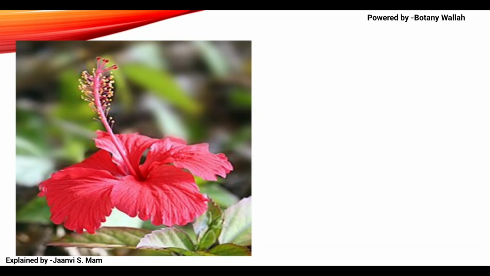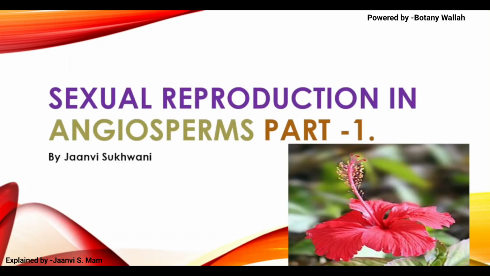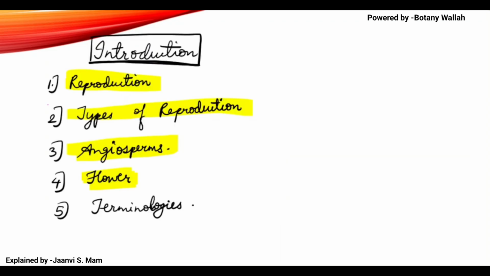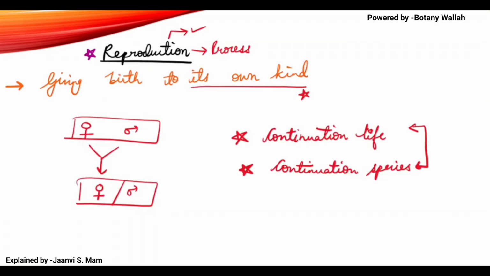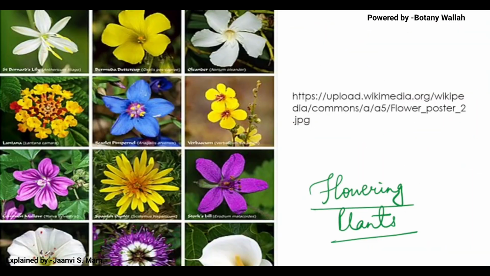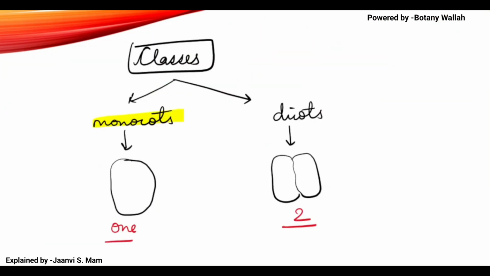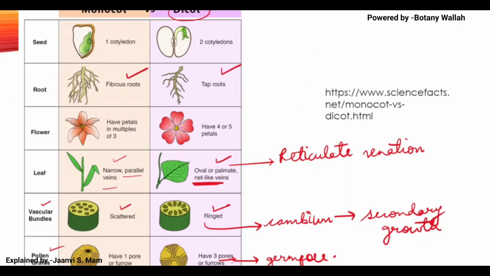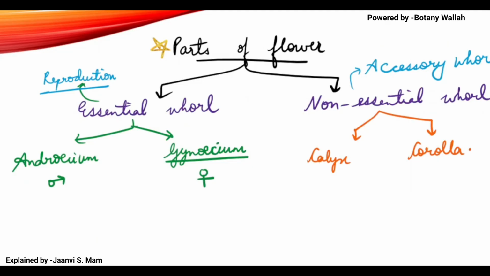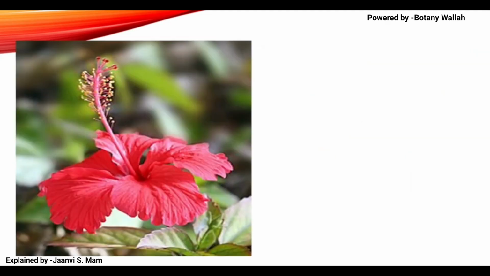So till now what we have discussed, let's come there. And we will discuss some terminologies also. So first we will see what all we discussed. We discussed about flower and all, reproduction, types of reproduction. So first reproduction, then types, then we came to flowering plants, then angiosperms. I spoke about angiosperms, then part of the tree, then monocots, dicots. Then I started speaking about the flower.